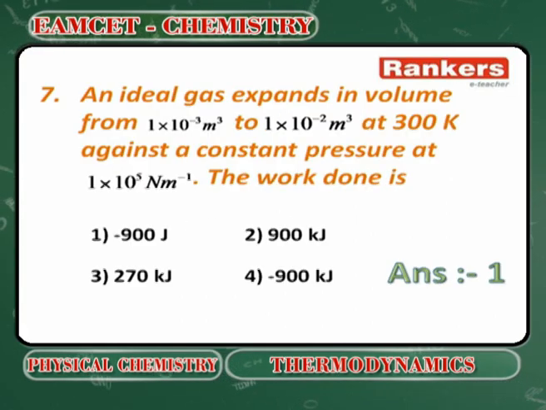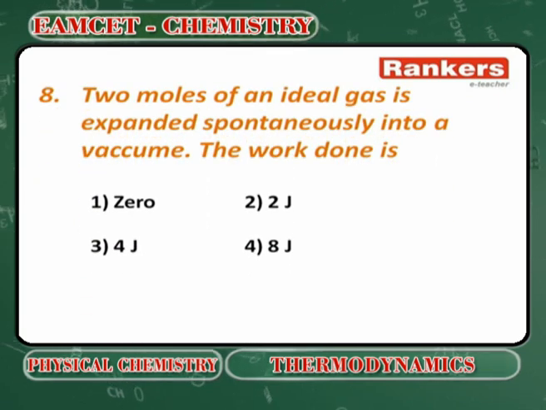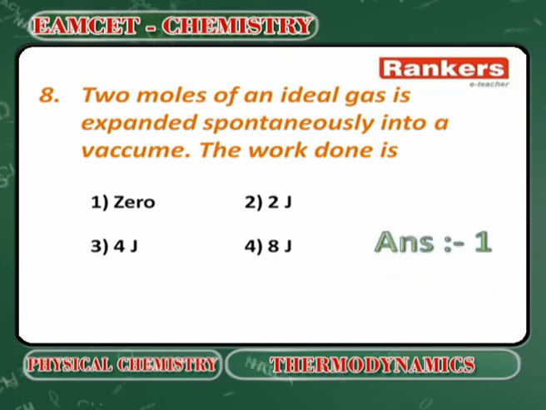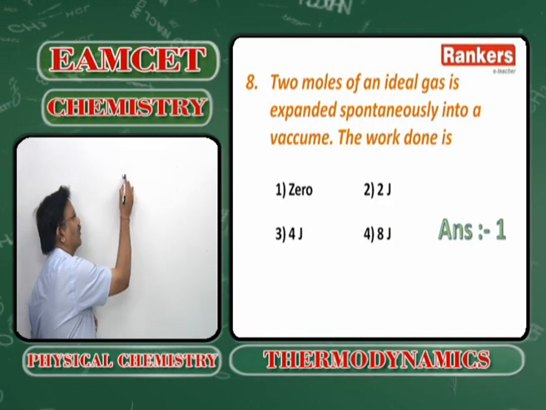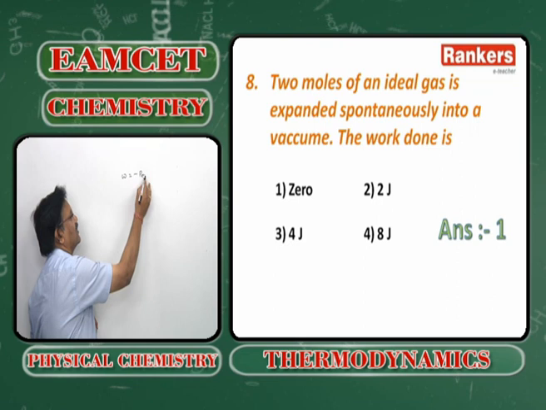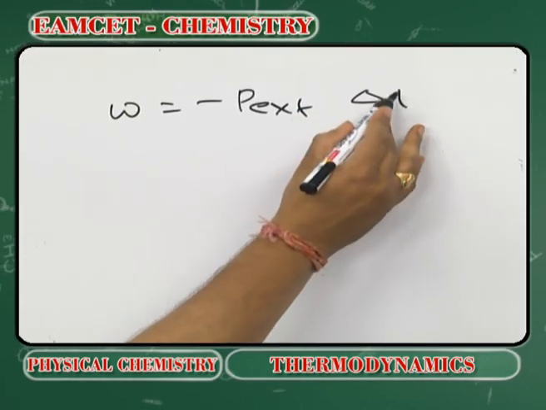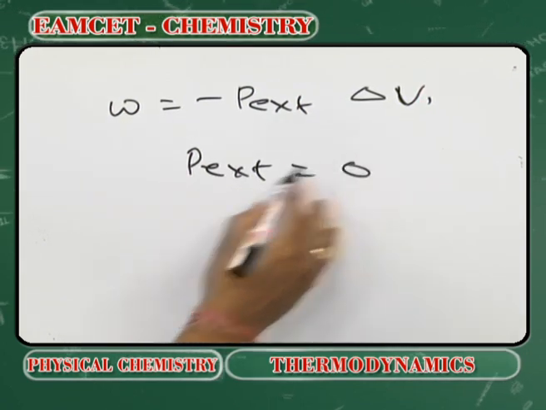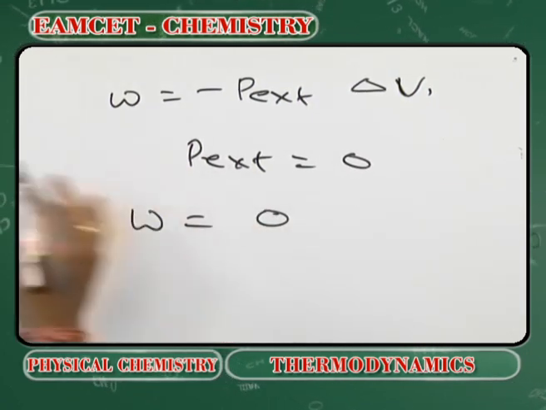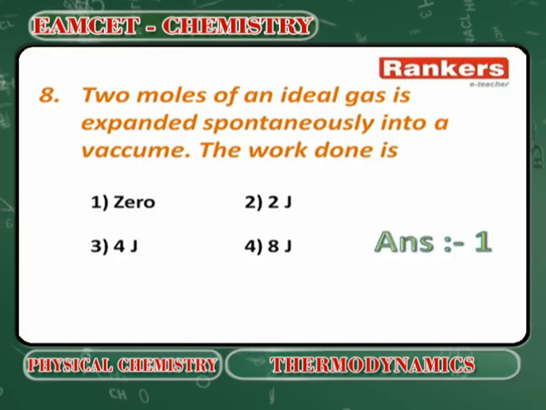Next question. When the external pressure is vacuum, then work done will be 0. When the expansion takes place against the vacuum, what will be the work done? It will be 0. W will be equal to minus P external delta V. Here P external is 0. Therefore, W is equal to 0. Option 1 is the answer.